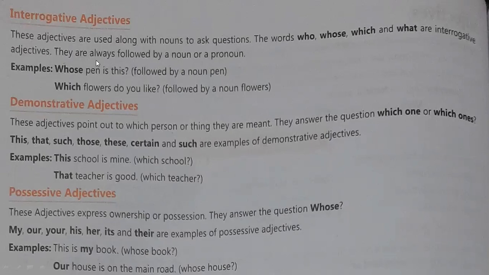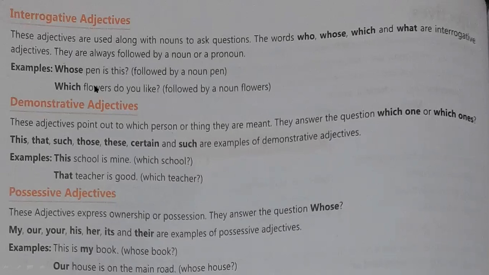These four words will show you the interrogative adjectives, and this will come just before a noun. Don't forget, interrogative adjectives are those adjectives which come just before a noun. Like pen is a noun, flowers is a noun here. So whenever you are using whose, which, what, these words will come just before a noun.